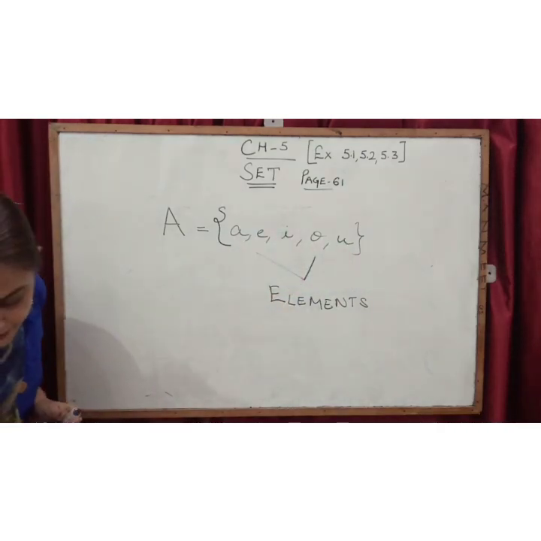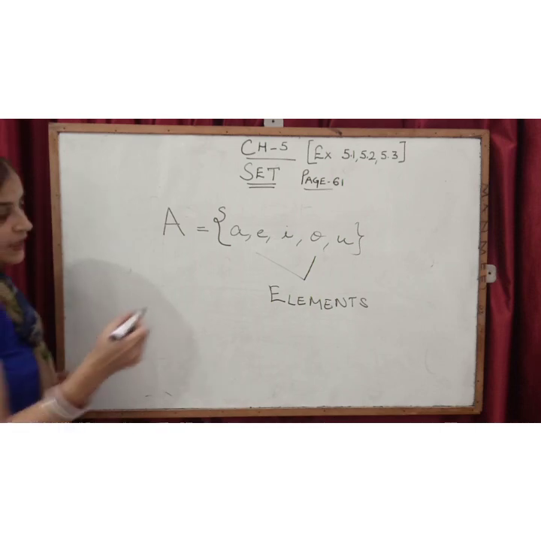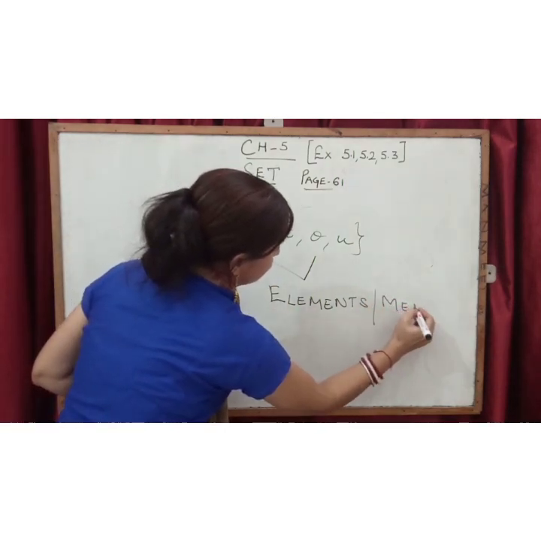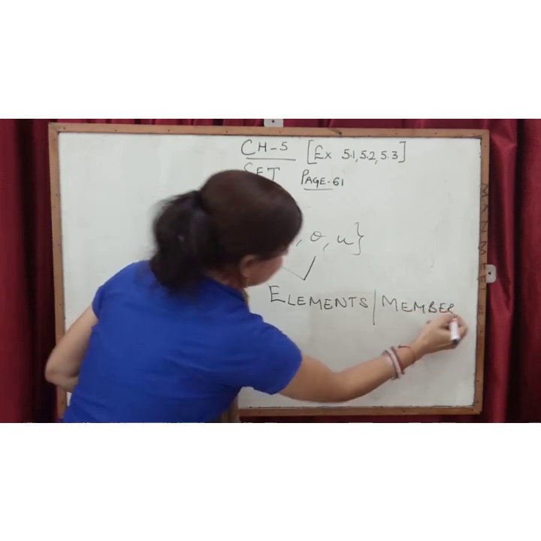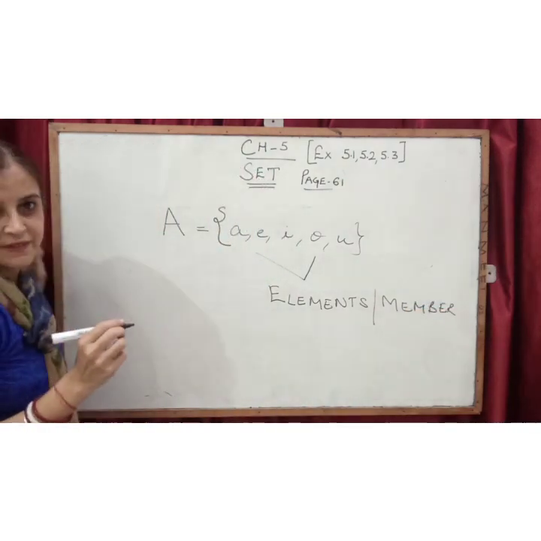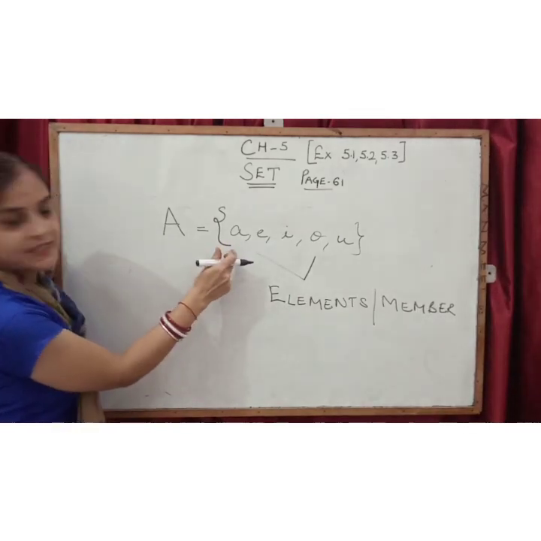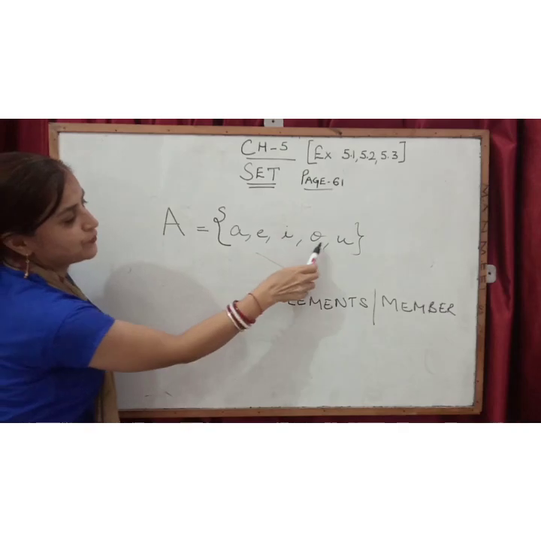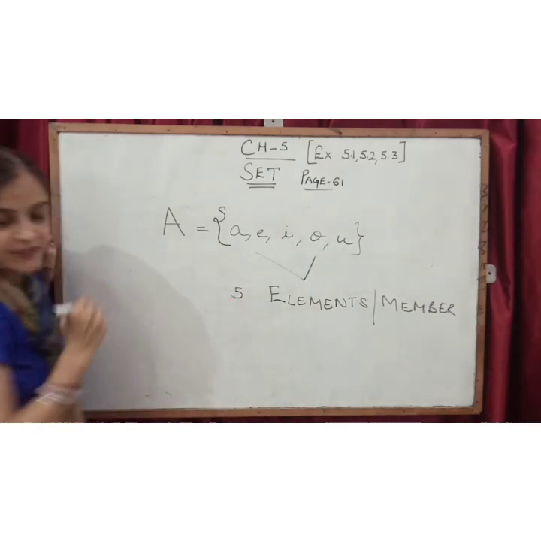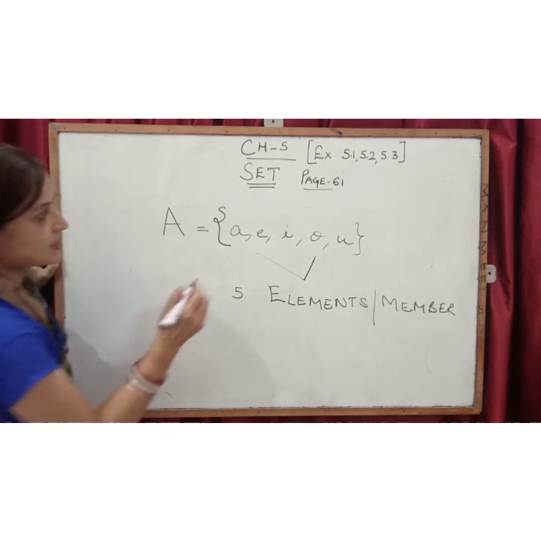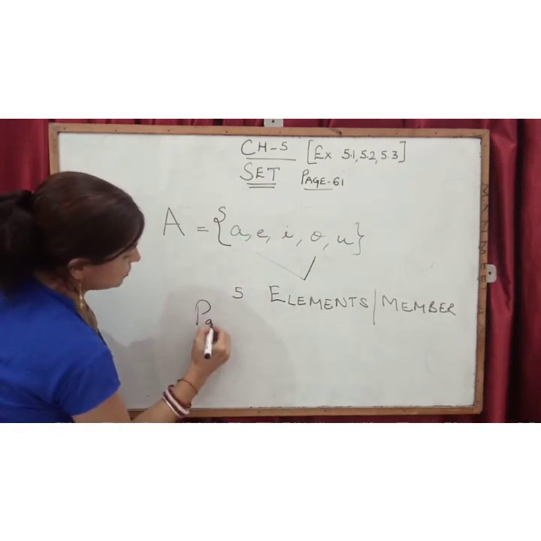Now children, you can turn your book, page number 62. Now we can say this element also, you can say this member also. As suppose you are having 4 family members, mother, father, brother, sister, 4 members. Similarly, this set is having 1, 2, 3, 4, 5, 5 members, 5 elements.